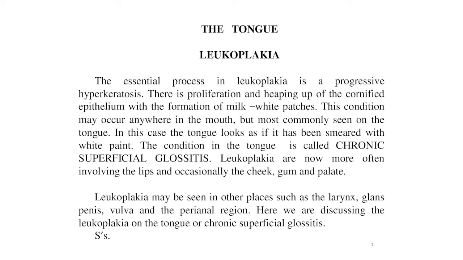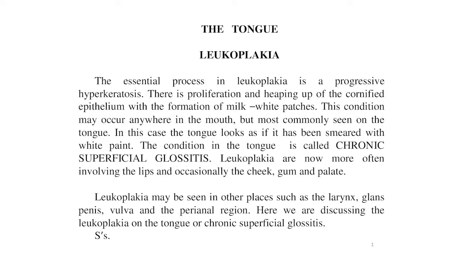First, the leukoplakia. The essential process in leukoplakia is a progressive hyperkeratosis. There is a proliferation and heaping up of the cornified epithelium with the formation of milk white patches. This condition may occur anywhere in the mouth, but is most commonly seen on the tongue. In this case, the tongue looks as if it has been smeared with white paint. The condition in the tongue is called chronic superficial glossitis.